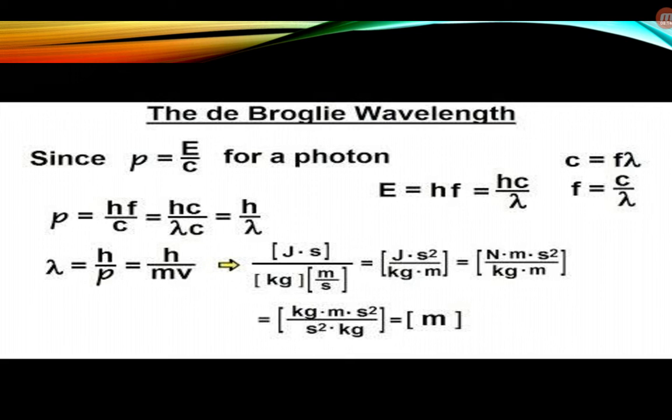We can cancel the c's and finally get the equation lambda is equal to h by mv, h by mc, or h by p. This is the equation for light. For a matter particle, we can write lambda equal to h by mv, or lambda equal to h by p.